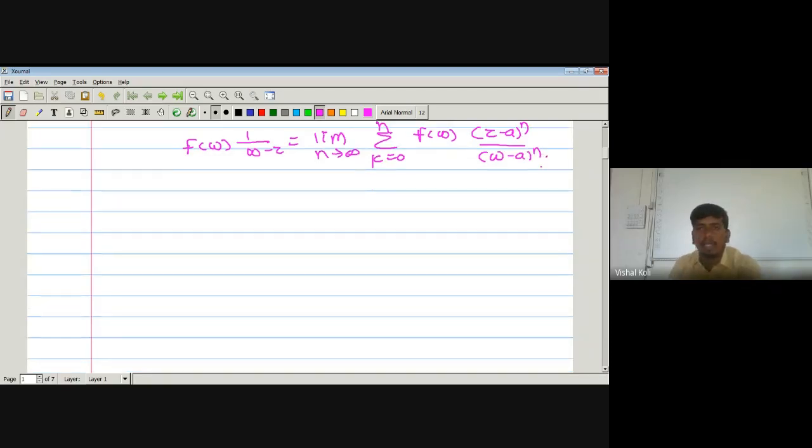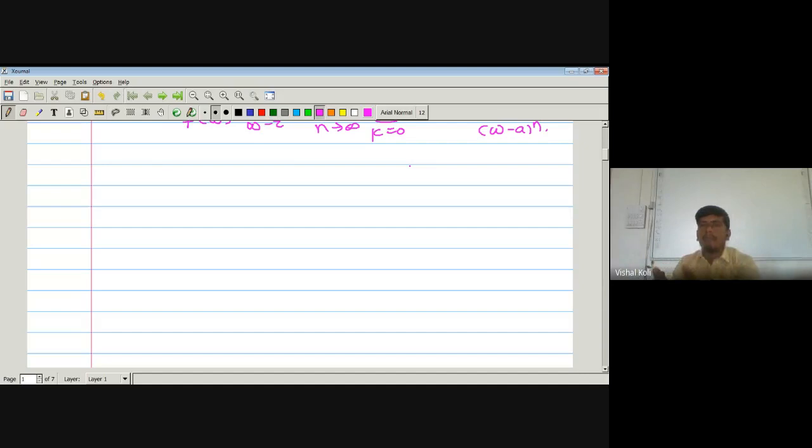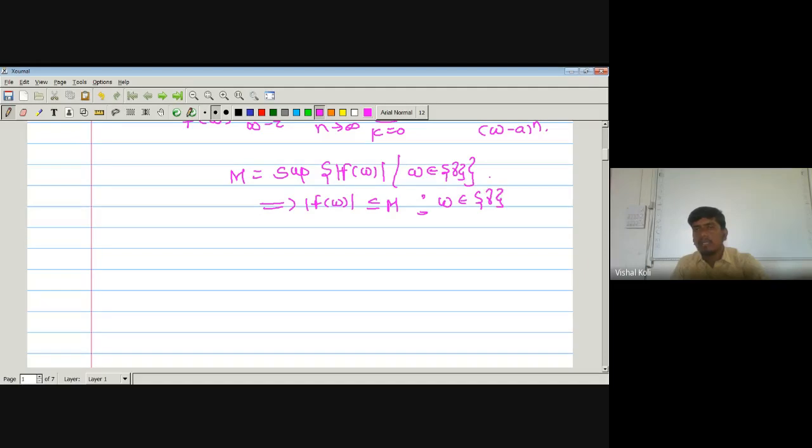And then we have considered our capital F of z as it is defined on our compact set. It means it is defined on the trace of gamma, and the trace of gamma is compact, and f is a function defined on that compact set. It implies it must be bounded. So we have defined some capital M, which is nothing but the supremum of modulus of f of w, where w belongs to the trace of gamma. Now it implies modulus of f of w is less than or equal to M, that is, f is bounded by this M for each w belonging to the trace of gamma.